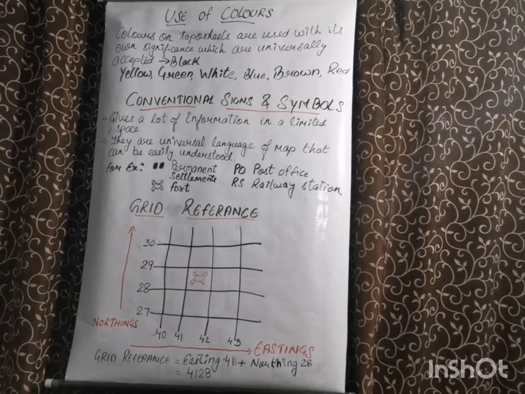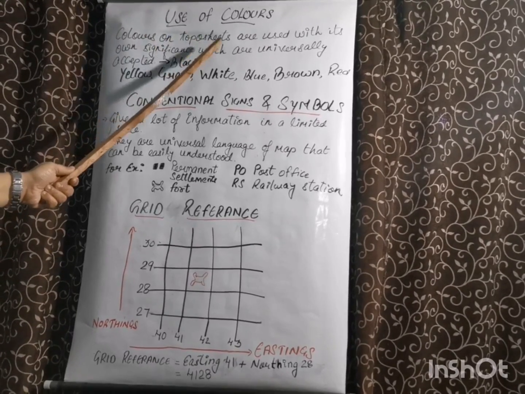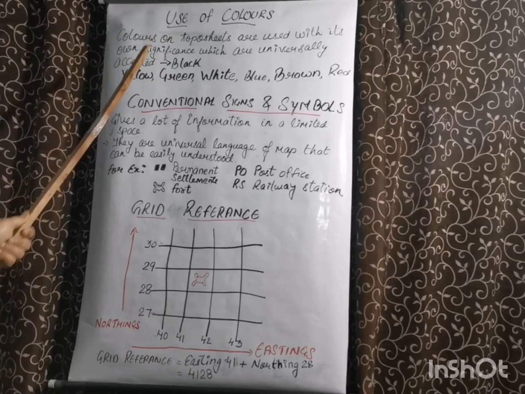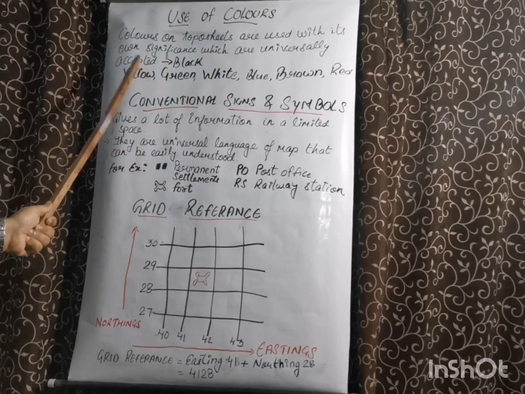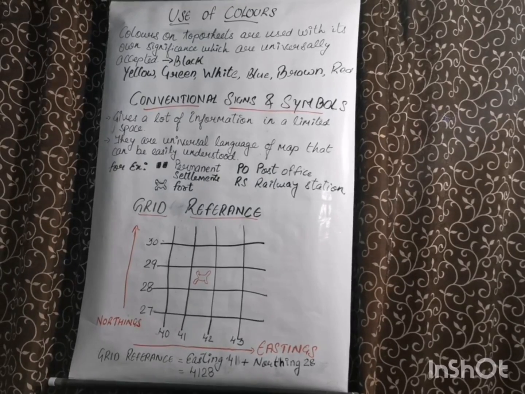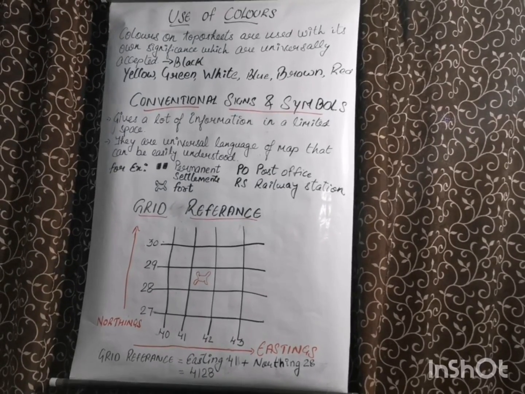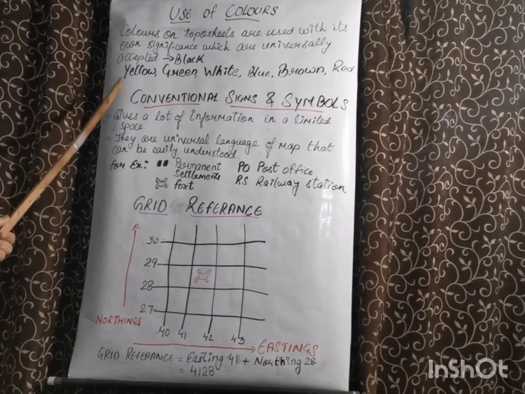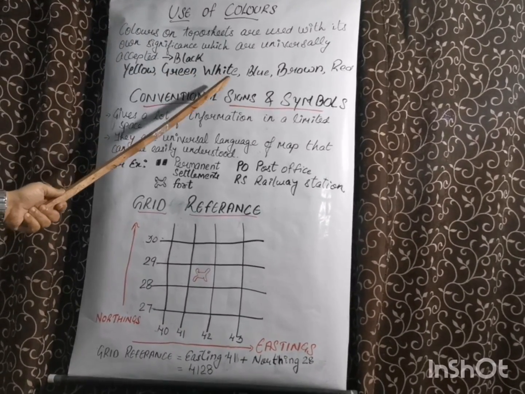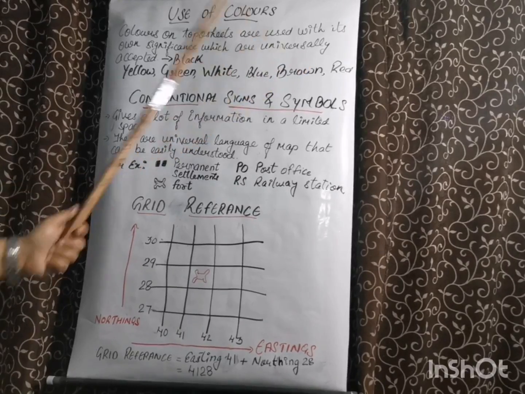Here also in topo sheets, there are certain colors which have their own significance and are universally accepted, used to show different geographical features: black, yellow, green, white, blue, brown, red.